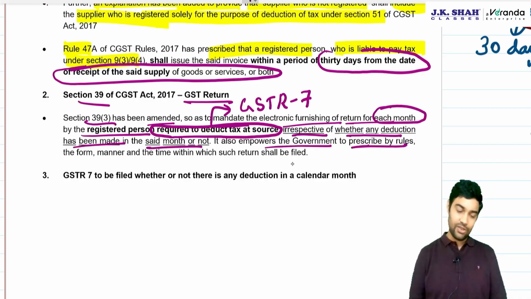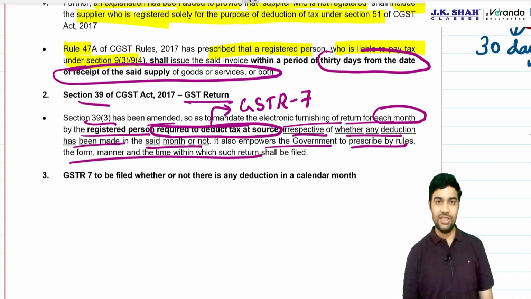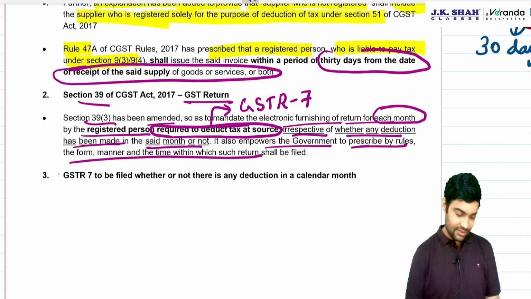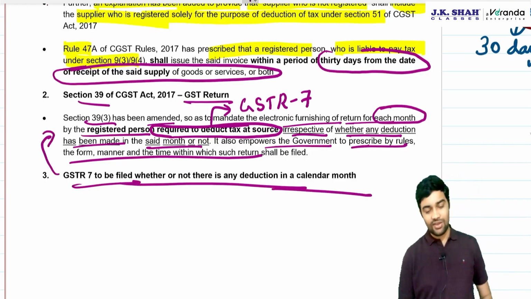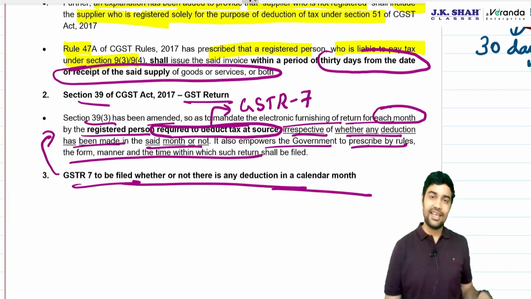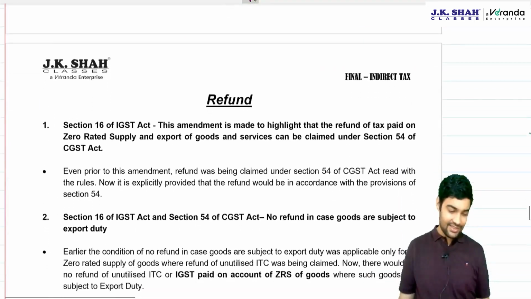It empowers the government to prescribe rules, forms, manner. That you are aware; this point is just told again. GSTR 7 must be filed whether or not there is any deduction in the calendar month. It is mandatory.